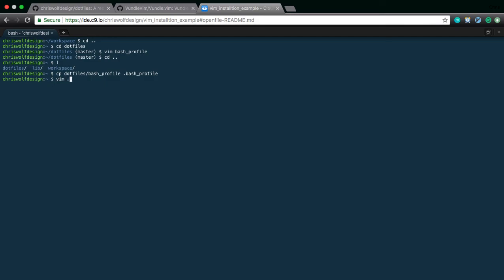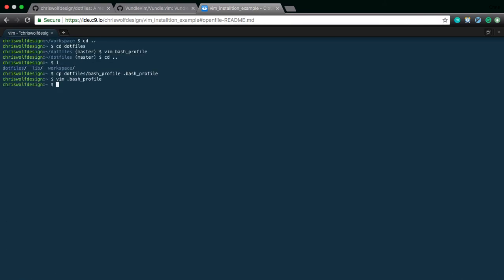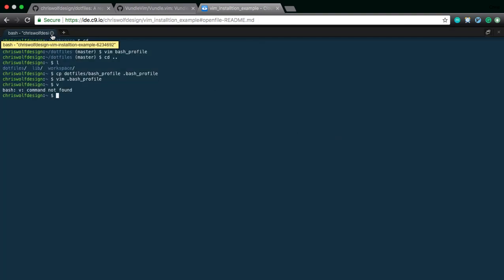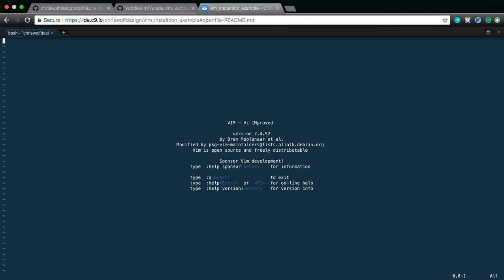So let's open up the hidden one here. And as you'll see, all my stuff is here. But when I type V, it says command not found. It's confused, it doesn't know what's happening. Well, that's because once you update your bash profile, the effects won't actually take effect until you close your terminal. Close. And if you don't want to see that again, you could just put don't ask again. And open up a new terminal. And now it works just fine.